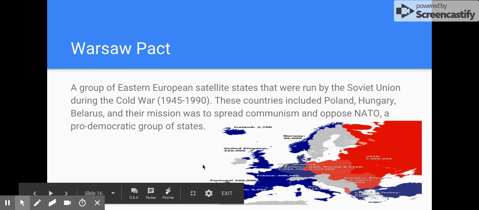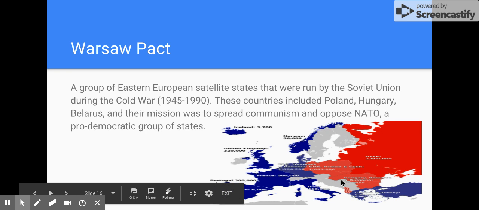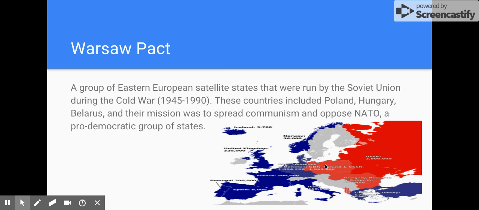The Warsaw Pact. The Warsaw Pact would be an example of a centripetal force. These countries coming together in a common cause. That would be communism and resisting democracy, resisting NATO.